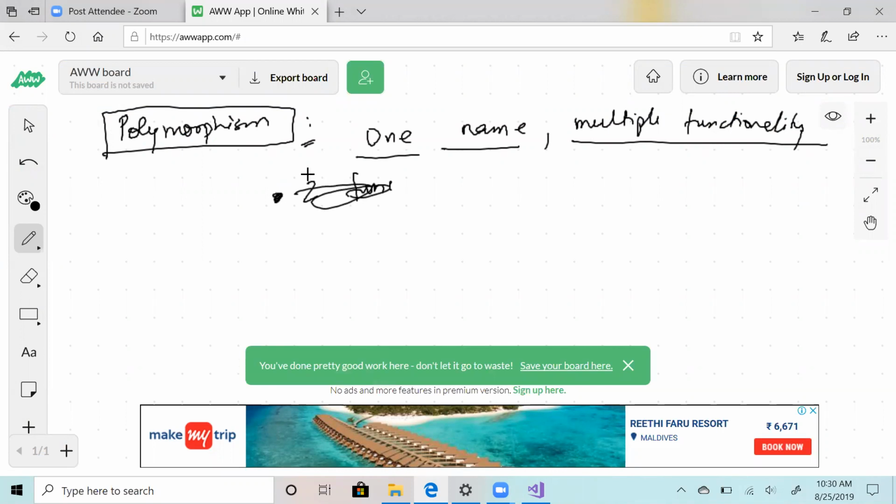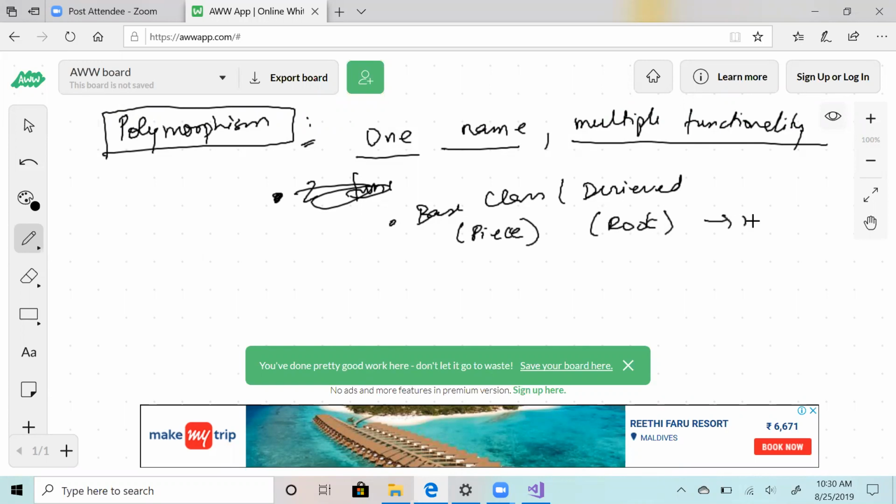Then polymorphism can also be in base class and derived class, like we did, with the example of piece and rook with respect to function move. And inside a class, the example is the add function, right? So these are 2 types which I can think of now.